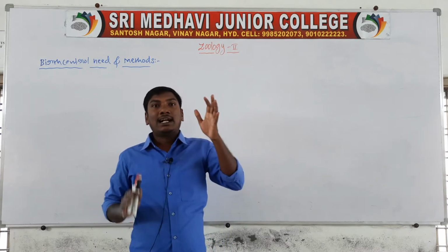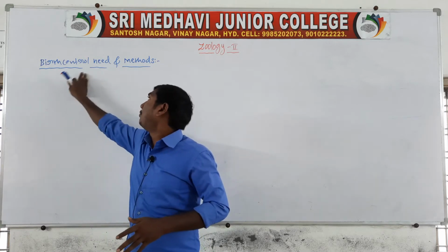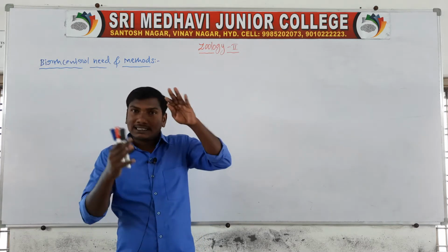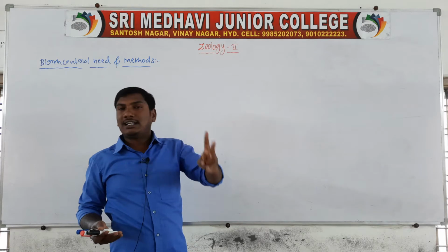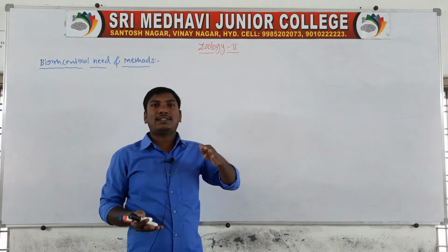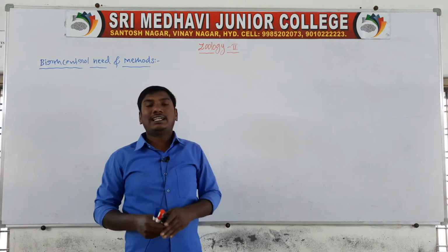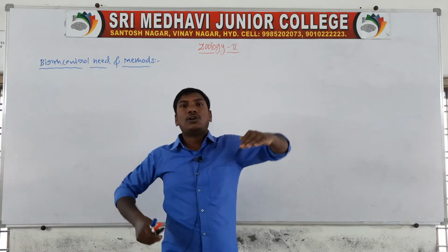So that is the need for birth control. With birth control, one family has 1 or 2 children. Small families mean the population grows slowly.